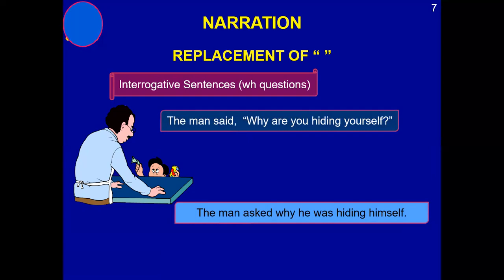And after the conjunction, always subject, then helping verb or verb, and then you have an object or another phrase or complement, whatever. So one thing you have to keep in mind: once you have an interrogative sentence that starts with a WH word, the WH word will play the role of conjunction, and after the WH word we always have subject, verb, object.